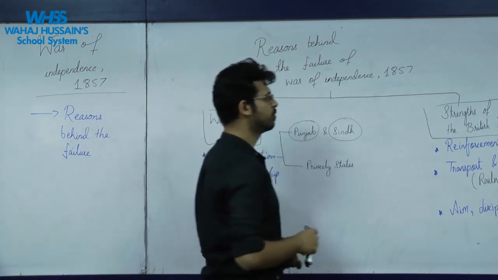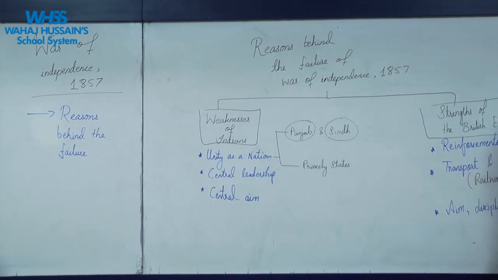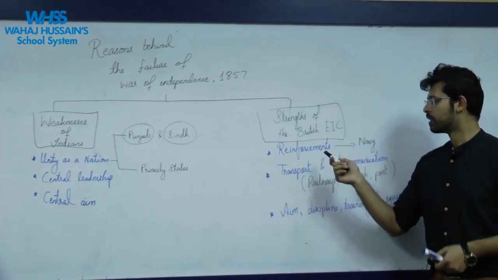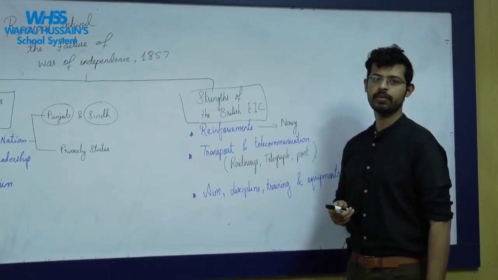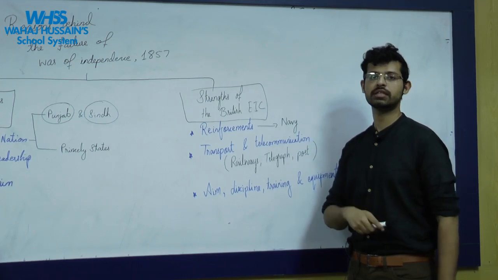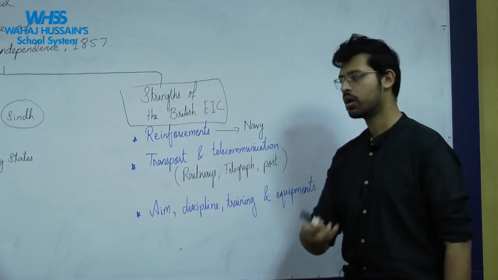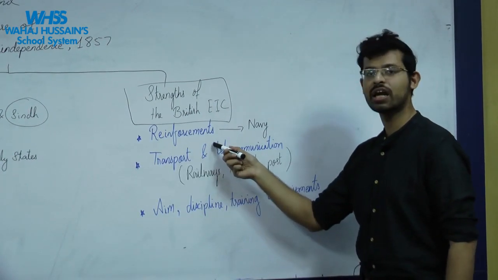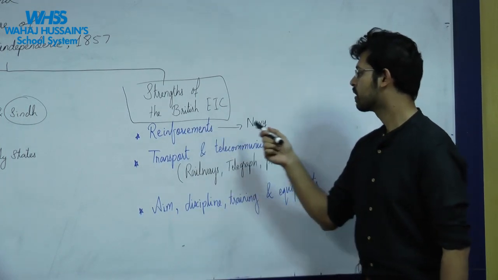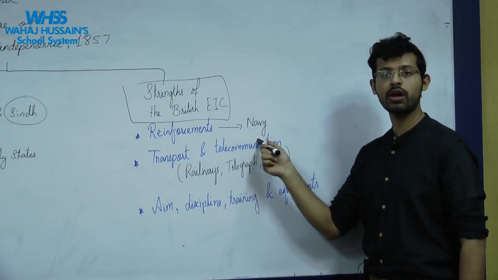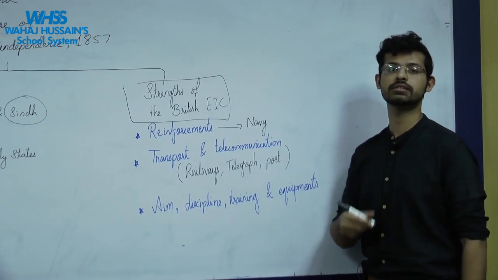Let's move on to the strengths of the British East India Company. On the other hand, the British were very strong. Although initially they were less in number and were losing, soon the reinforcements started to arrive. And it was the superiority of the British Royal Navy which was bringing up all these soldiers.